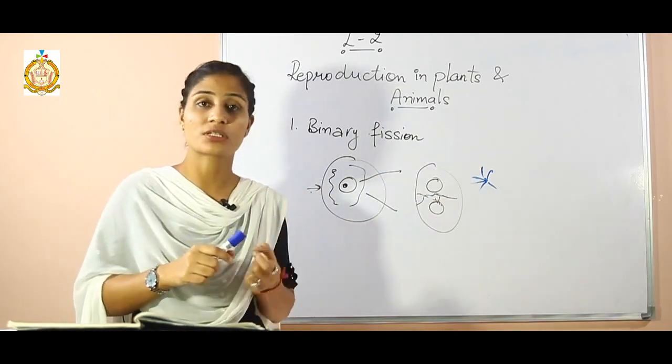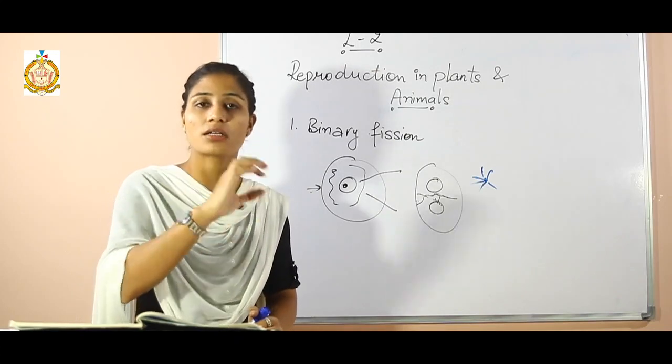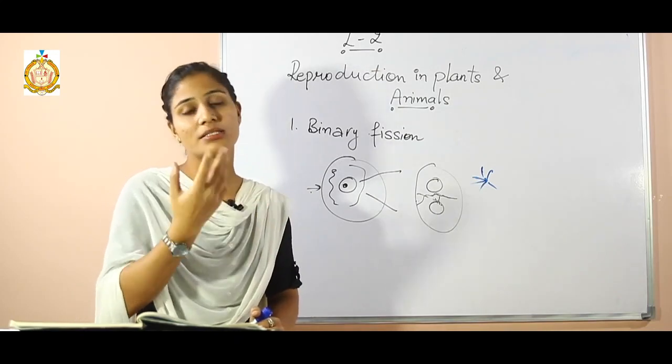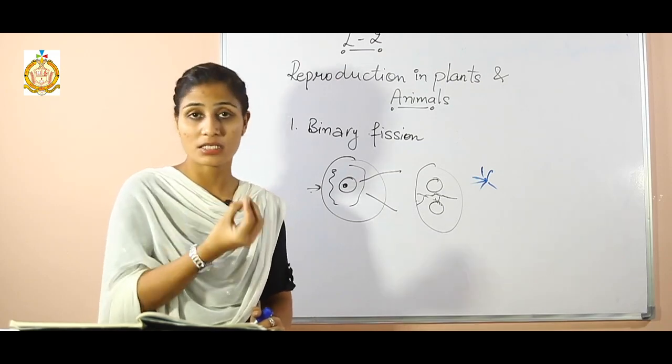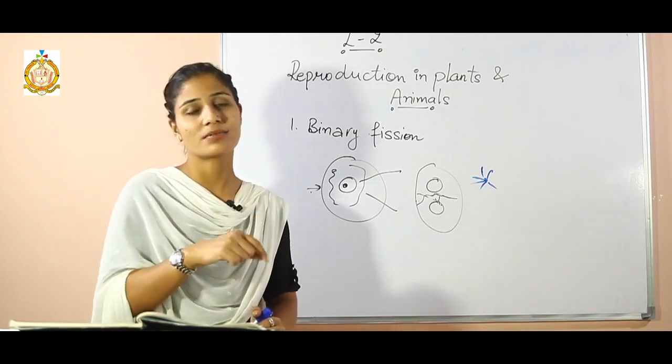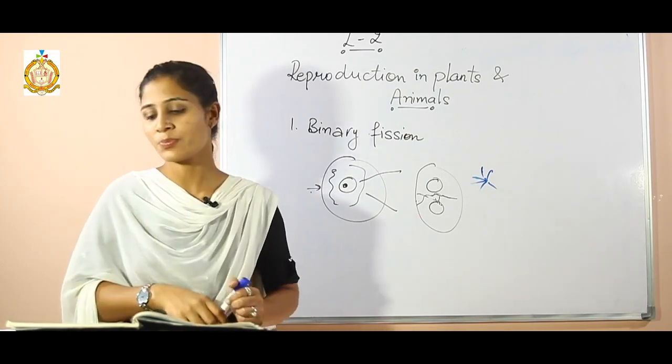Those are known as spores. These spores give rise to another new plant. They act as seeds, and from these seeds we get new plants. So that is known as spore formation.